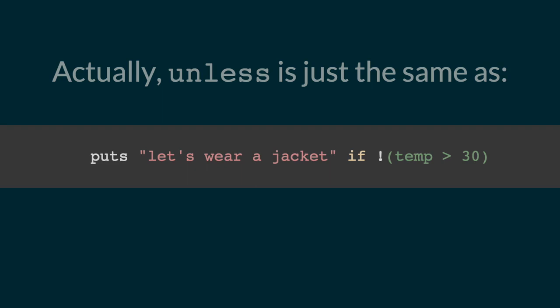Actually, unless is just the same as the following. I can say puts let's wear a jacket if, and then I use a special character, an exclamation mark, sometimes known as a bang symbol, to negate my inequality. So this essentially says if not temp more than 30, which of course is the same as if temp less than or equal to 30. All of these possibilities are equivalent.